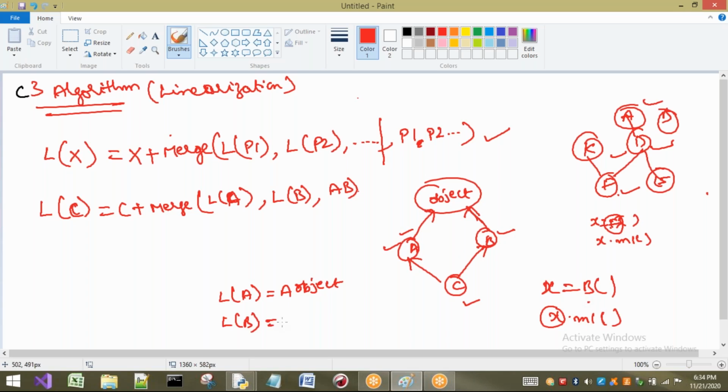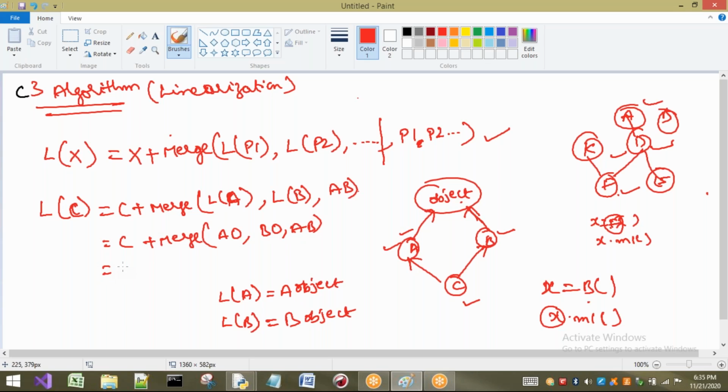So first it will search in B, then only it will go to the superclass, that is object. Okay. So now here I will write C plus merge of A, object. I will write O instead of object. Next, L of B is B, object, comma A, B. Okay, right.